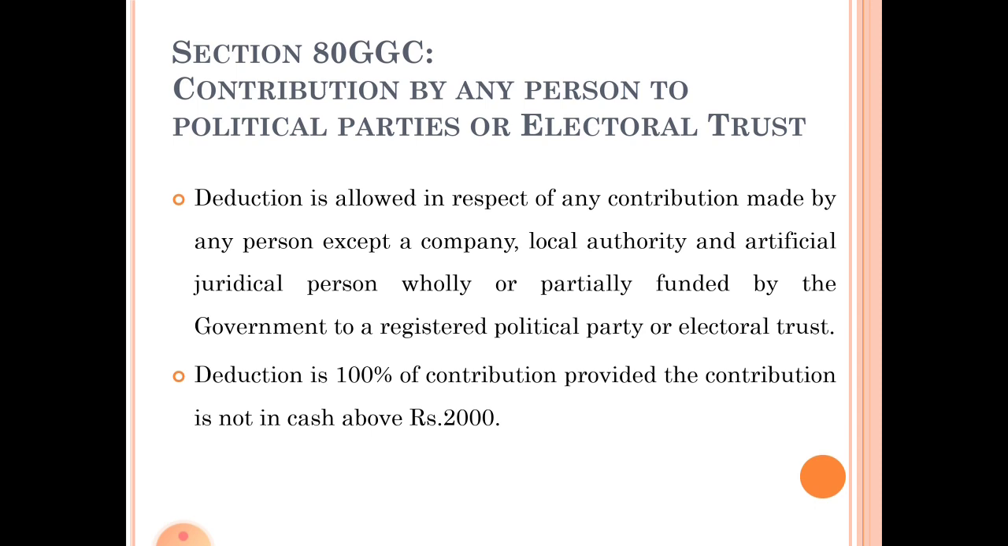And under this section also, deduction is 100% of contribution provided the contribution is not in cash above 2000. Above 2000 they cannot make any contribution in cash to claim deduction under this section. So, this is about section 80 GGC, contribution by any person to political parties or electoral trust.